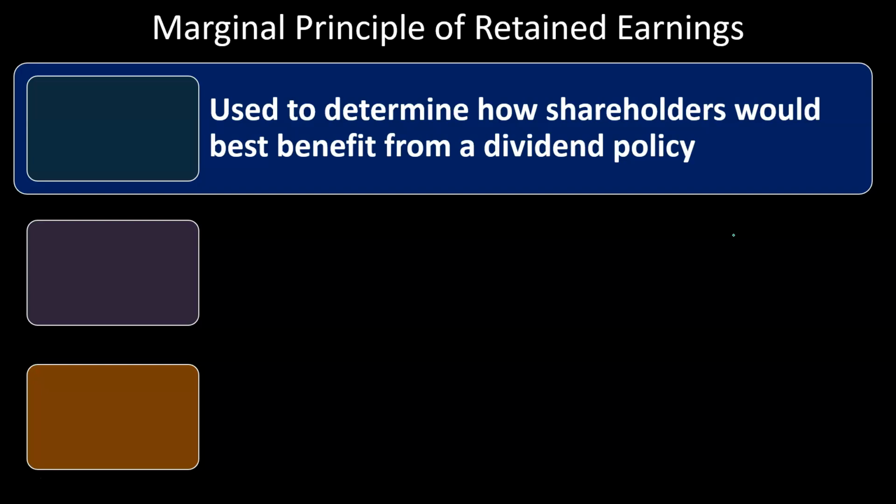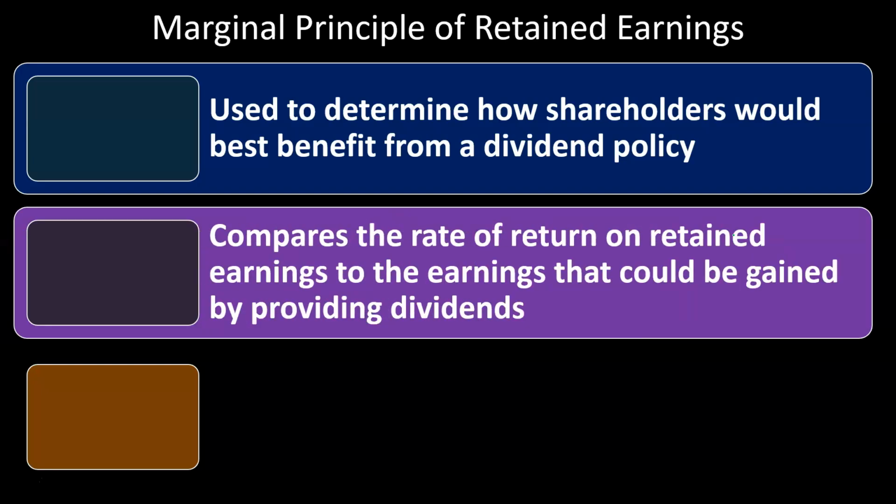So the basic idea then, well, how much dividends should they be paying out? One basic idea would be to determine how shareholders should best benefit from the dividend policy. In other words, we should think of this from the standpoint of the owners, because we're acting as agents of the owner for management of the company. What would be best for the owners? Well, we could compare the rate of return on the earnings that we could get from holding on to the earnings to the rate of return that we think the shareholders could get elsewhere if we were to distribute the earnings.